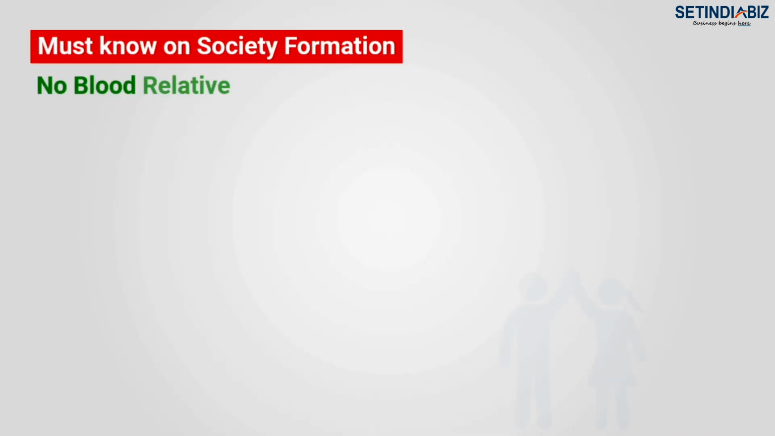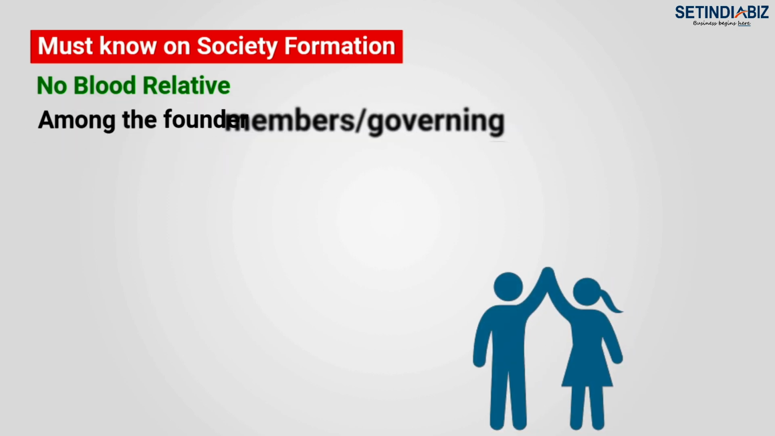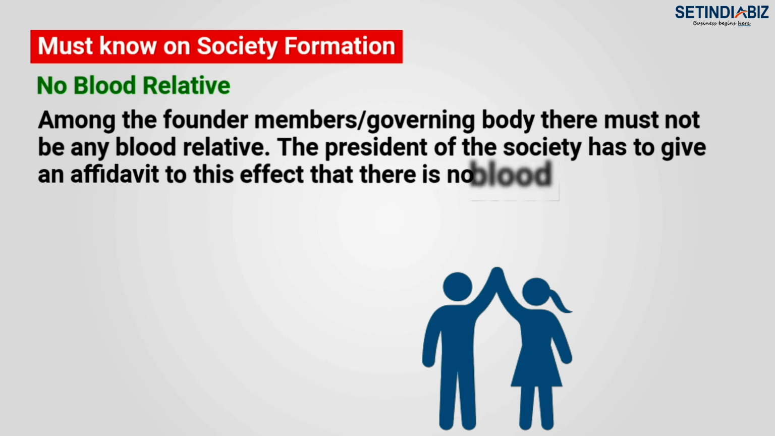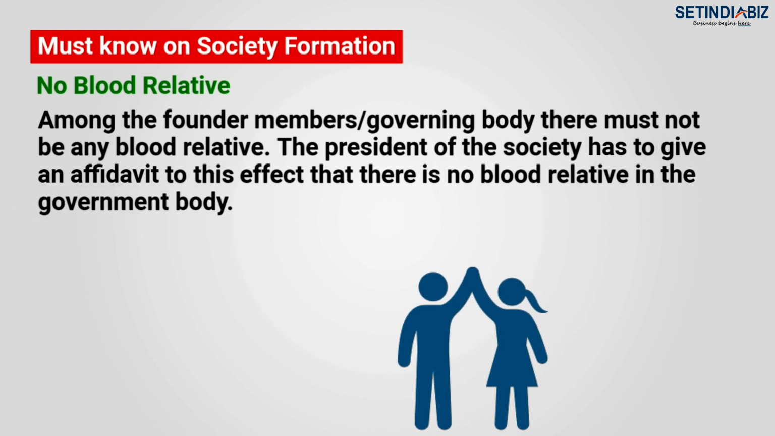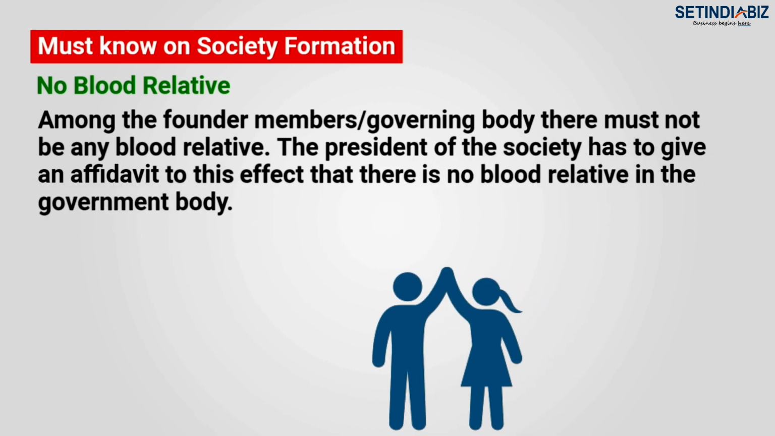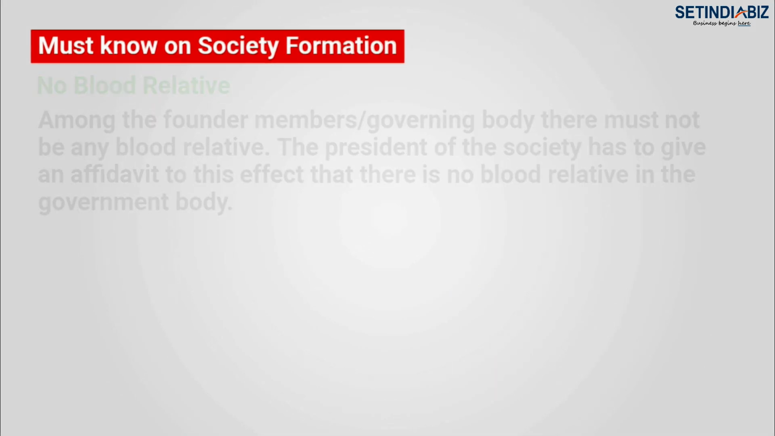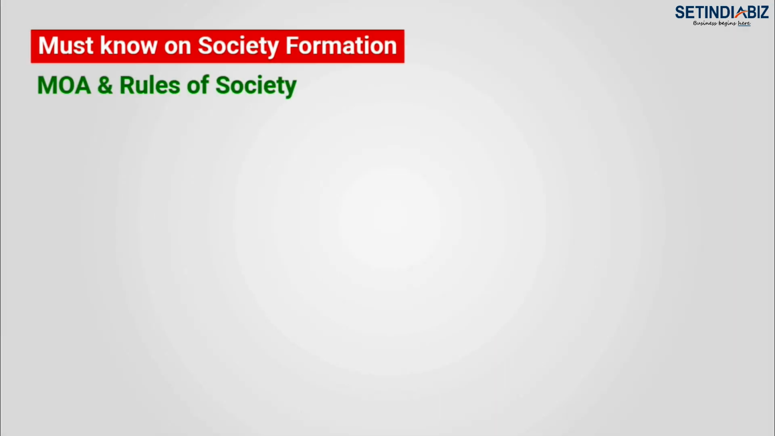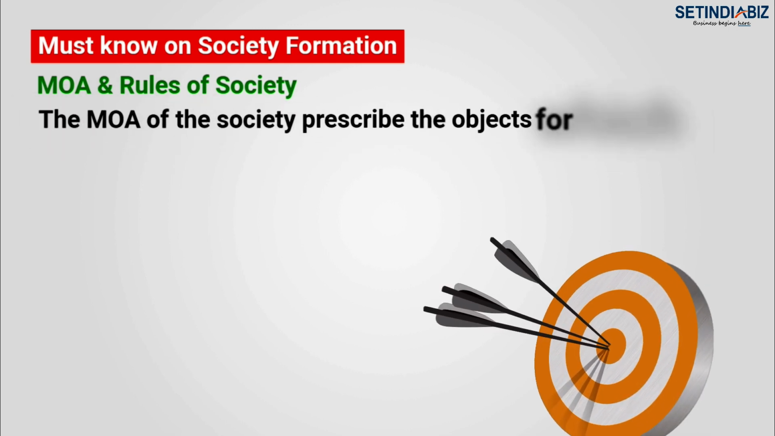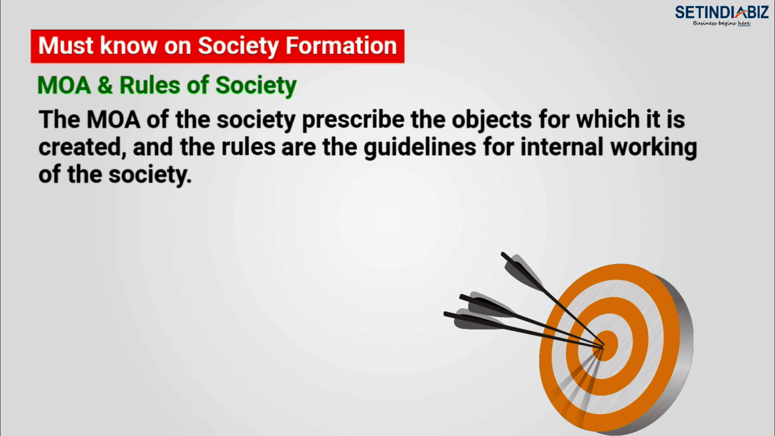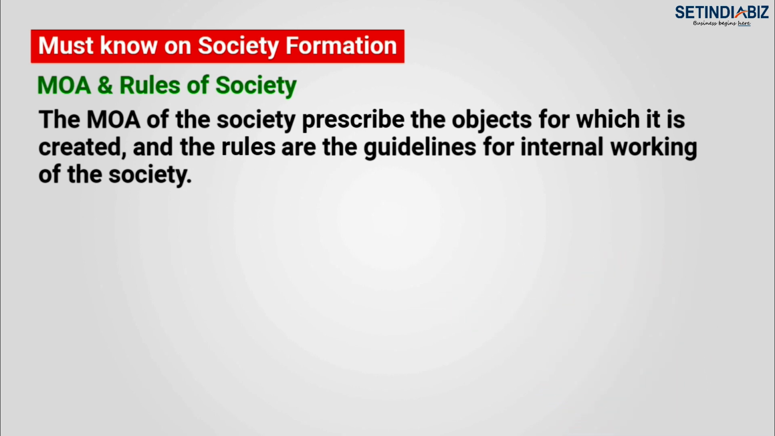No blood relative. Among the founder, member, and governing body, there must not be any blood relative. The president of the society has to give an affidavit to this effect that there is no blood relative in the governing body. MOA and rules of society. The MOA of the society prescribes the object for which it is created and the rules are the guidelines for internal working of the society.